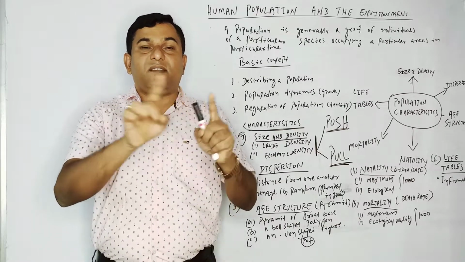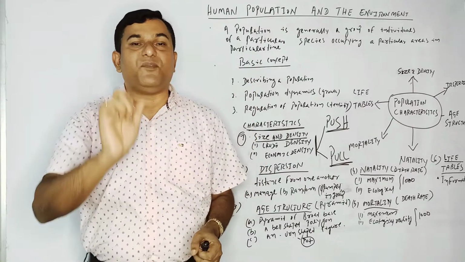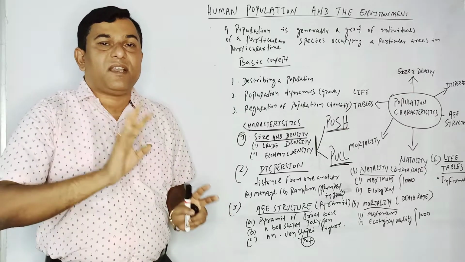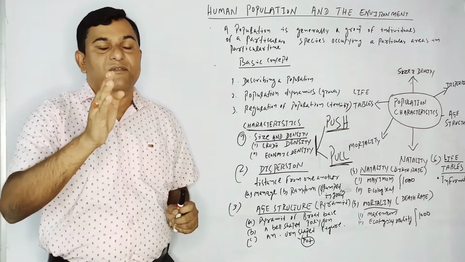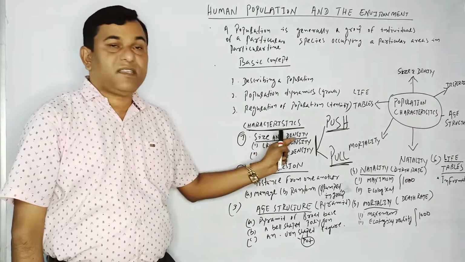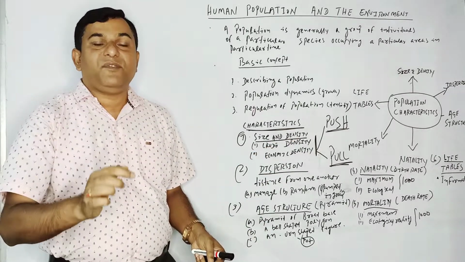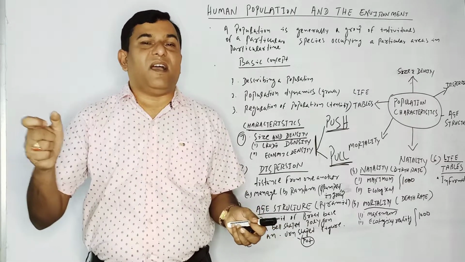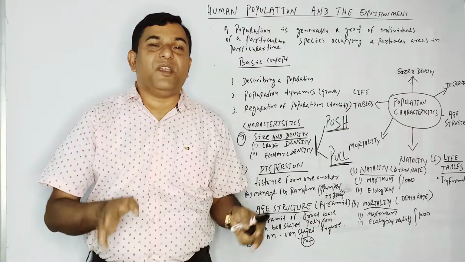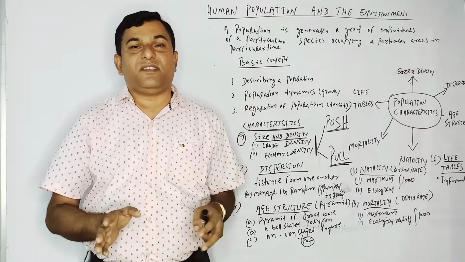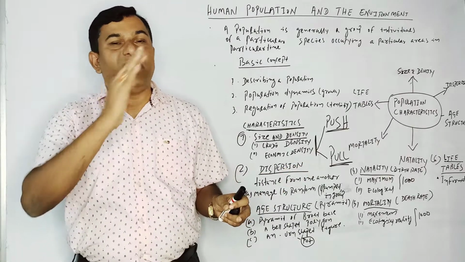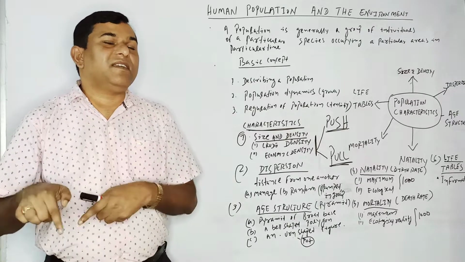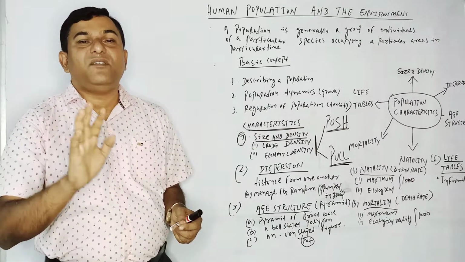Demography means how many people in a particular area can live freely, comfortably and peacefully, and maintain a healthy and wealthy life. That is why it is known as crude density. In India, the density of Delhi, Mumbai, Chennai and Kolkata is very high, but the density of Arunachal Pradesh is very low. In such metropolitan cities it is 10,000 or 11,000, but here it is much less.